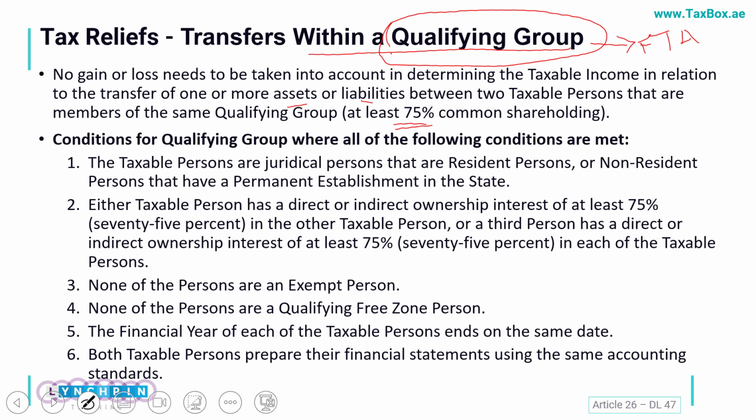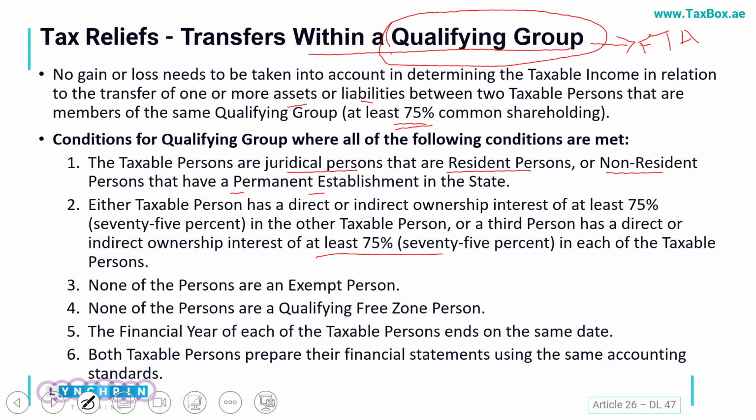So this concept is only for specific areas, and the conditions are that the entities would form part of a qualifying group if, of course, these are legal entities. Okay, which means individuals cannot be clubbed here, and these should be resident entities or any non-resident entity which is having a permanent establishment, or PE, in the state. Then there has to be a direct or indirect common ownership which should be at least 75% or higher.